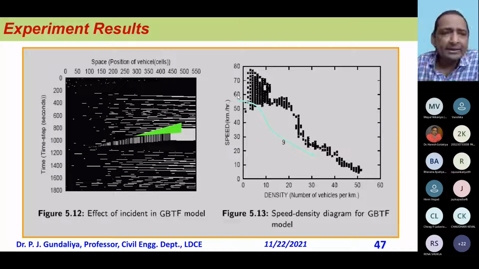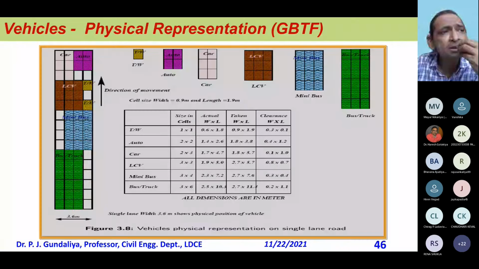But here we have different types of vehicles with different characteristics, different speeds, high speed and low speed. All are represented, and you see that the software gives quite a good representation. This gives the speed-density relation very close to the realistic picture.